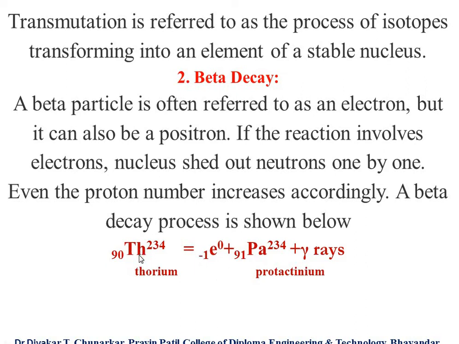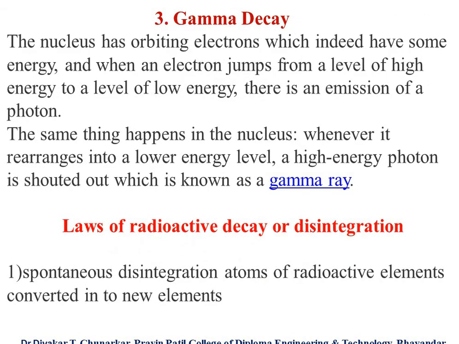First we take thorium-234, with mass number and atomic number as you already know, which gives an electron (0, -1) plus protactinium (Pa), with mass number 234 and atomic number 91, plus gamma rays. So this is the simple example of beta decay.